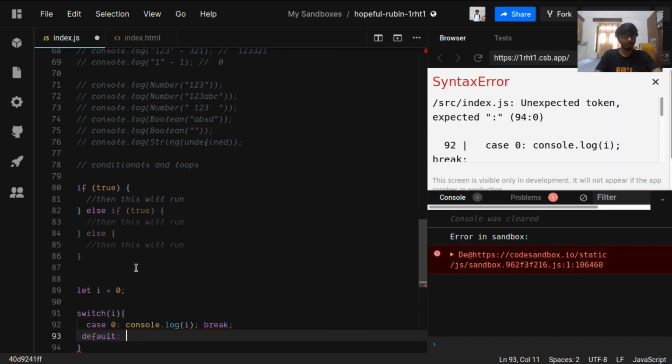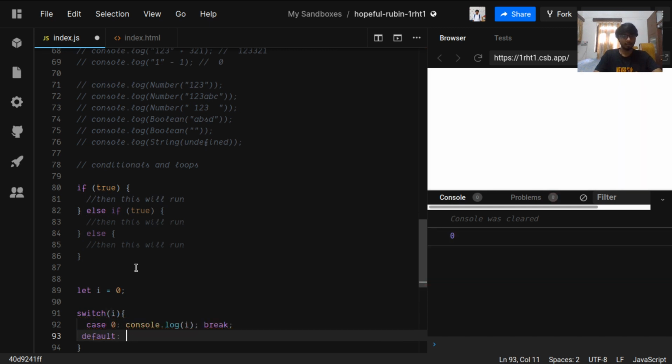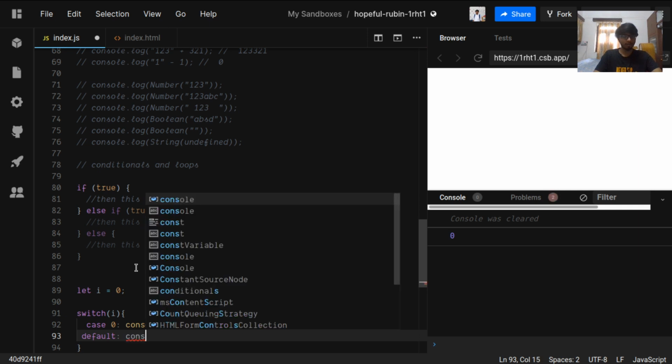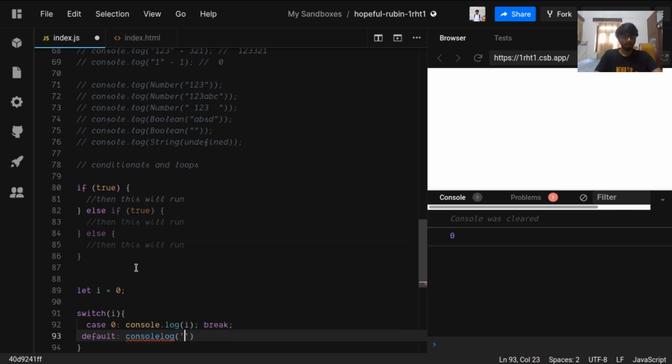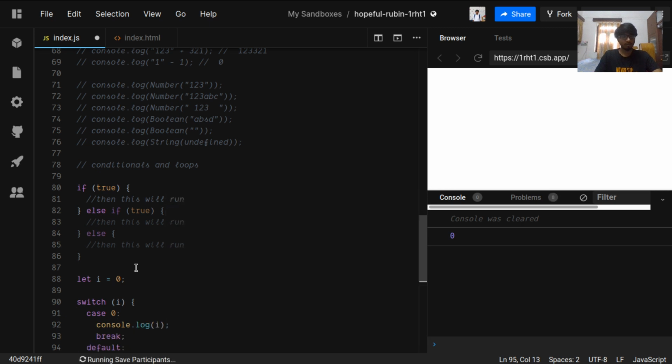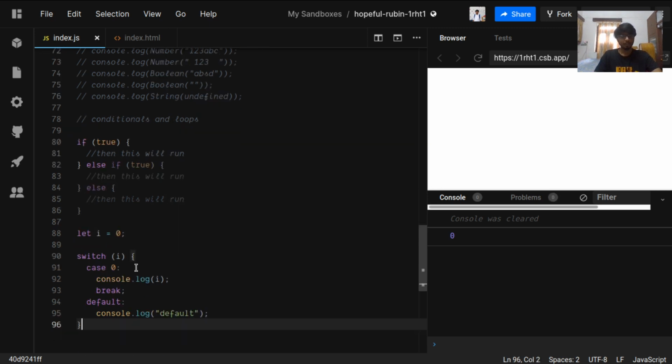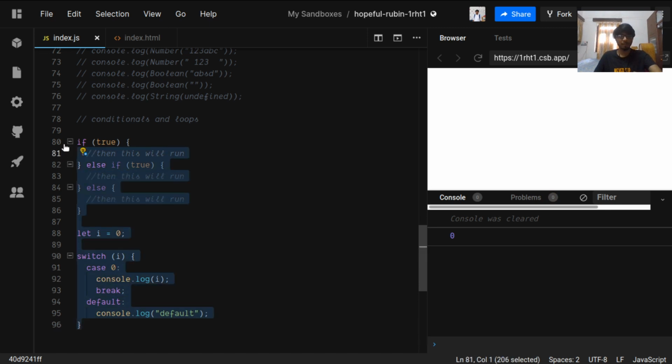That is why I was saying that its syntax is mainly fairly similar to C++. Console log default. So if i is 0, then it will print 0. If i is something else, it will print the default value. Okay, so these were some conditionals in JavaScript.